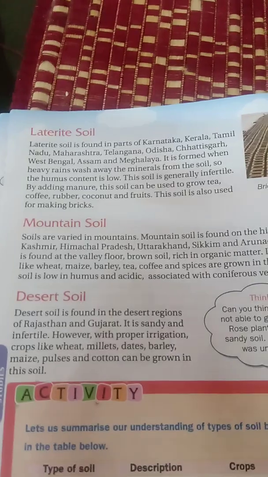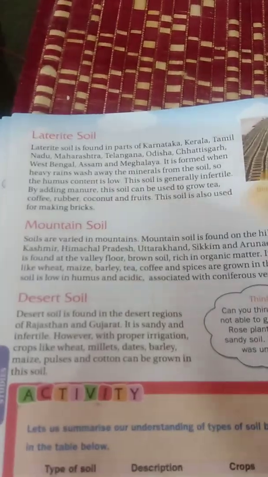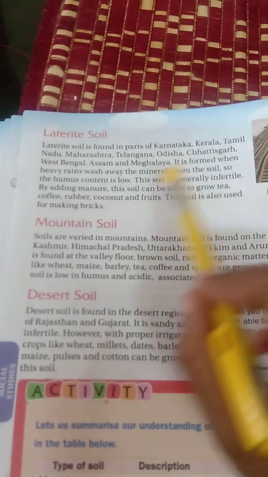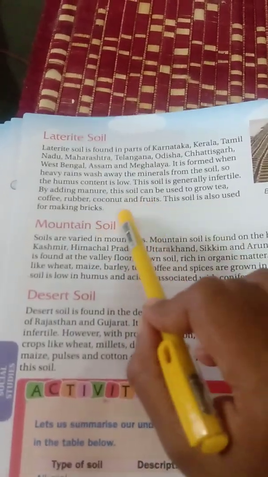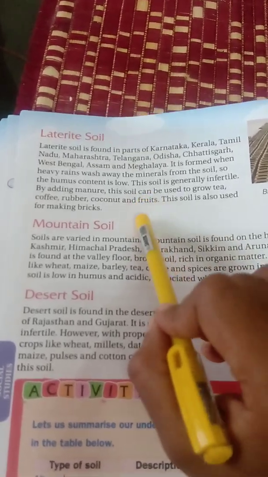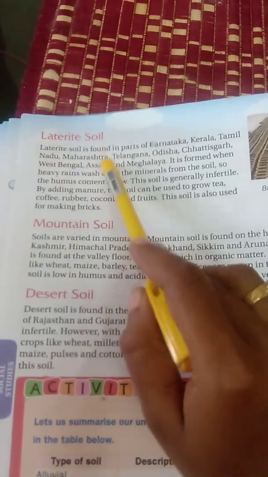What plants can we grow with the help of this laterite soil? For example, tea, coffee, rubber, coconut trees and fruits can also be grown with the help of this laterite soil.